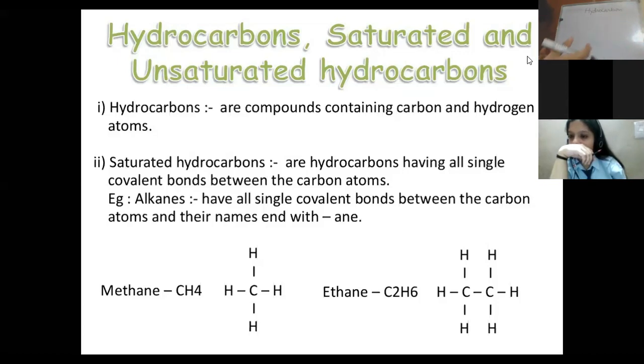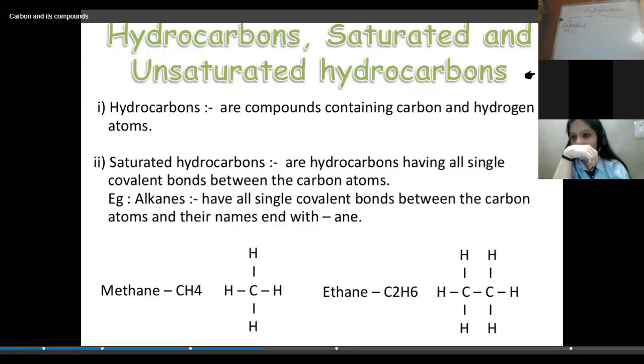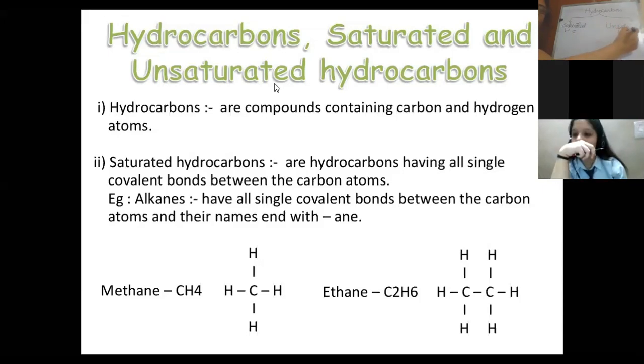They are with different elements: nitrogen, oxygen, chlorine, bromine, iodine, so many others. But all of them will not be termed as hydrocarbons. It's only the compound of carbon and hydrogen which can be termed as hydrocarbons, right? So hydrocarbons are of two types: saturated hydrocarbon and unsaturated hydrocarbon.